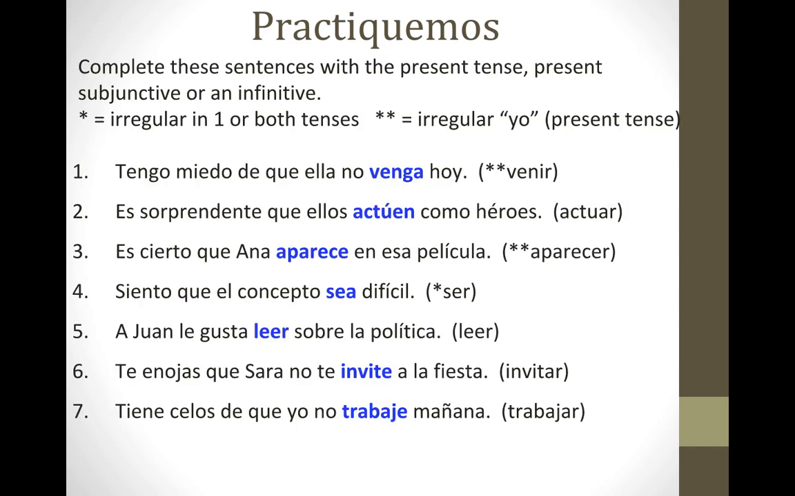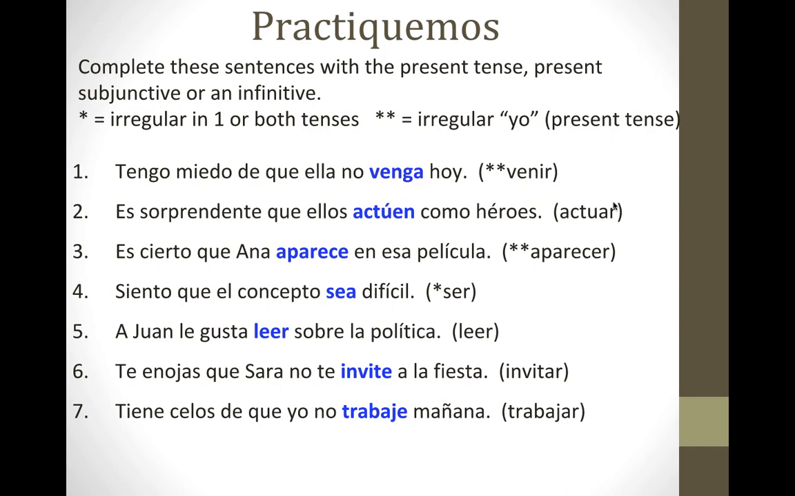Repasemos. Number 2, it's surprising that they act like heroes. That is subjunctive. Actúen. You're probably wondering, where did this accent come from? We'll talk more about this in class. Actuar, when you conjugate it, it's going to pick up an accent here on this U to help for pronunciation.